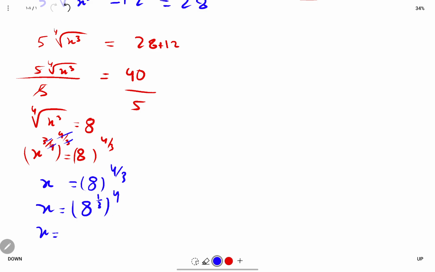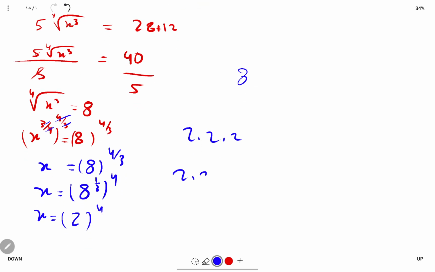If we multiply 3 times, we get 8, so we have 2 times 2 times 2. So 8 to the power of 1 over 3 is equal to 2, and 2 to the power of 4 is equal to 2 times 2 times 2 times 2. 2 times 2 is equal to 4, and 2 times 2 is equal to 4. 4 times 4 is equal to 16. So x is equal to 16.